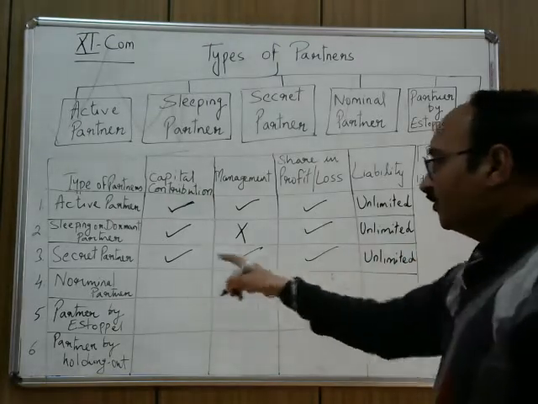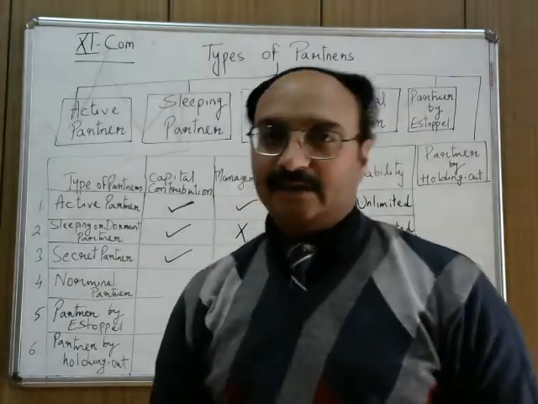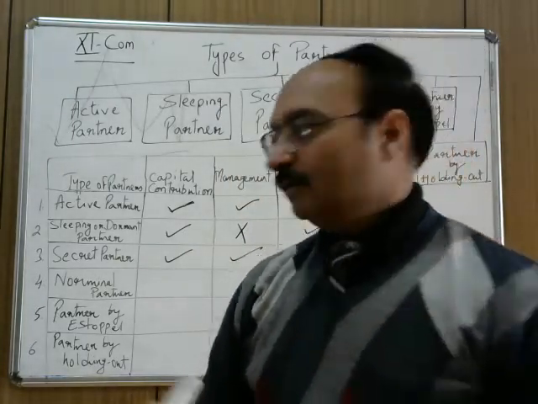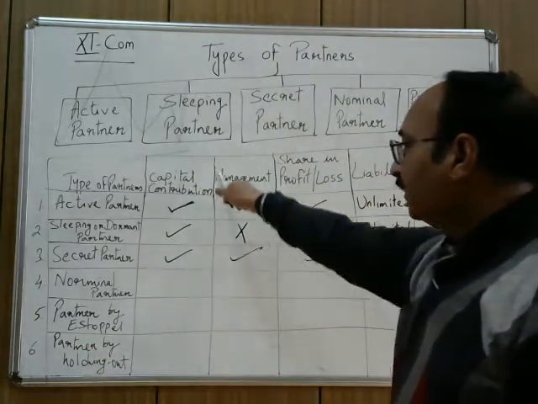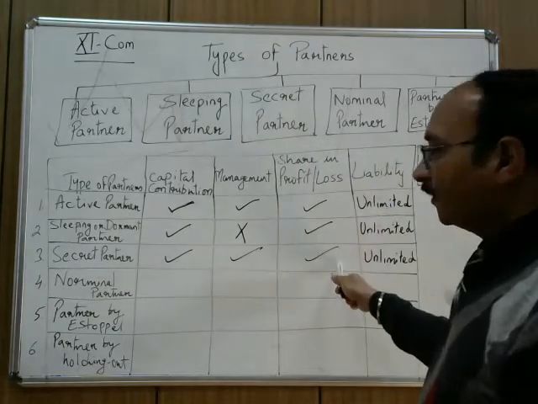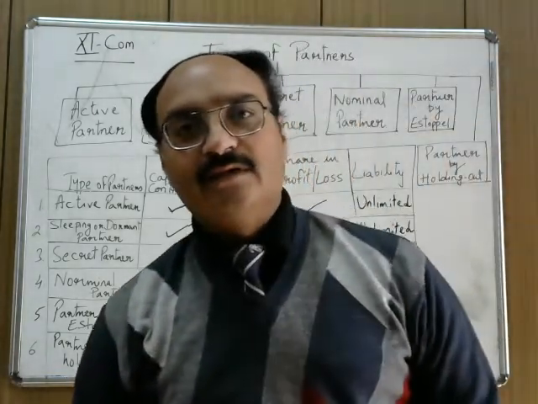Just their identity is not known to the general public. Secretly contribute, secretly manage, secretly share profit and loss, and liability unknown, unlimited.